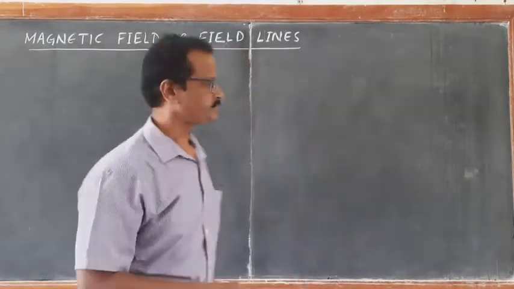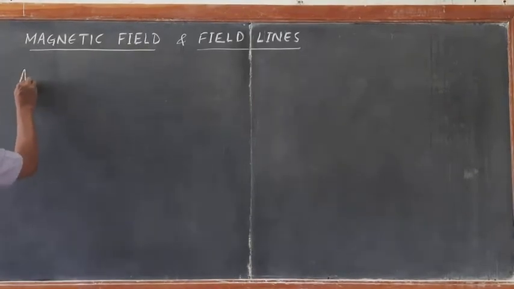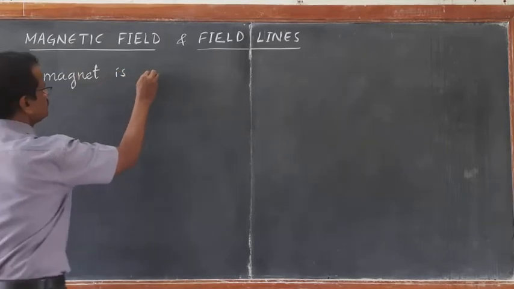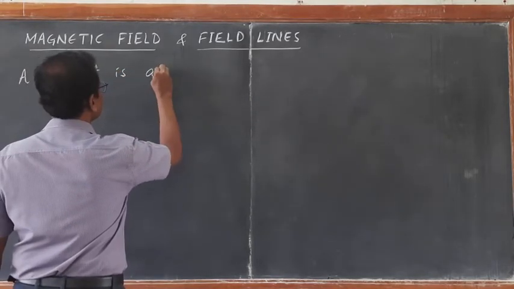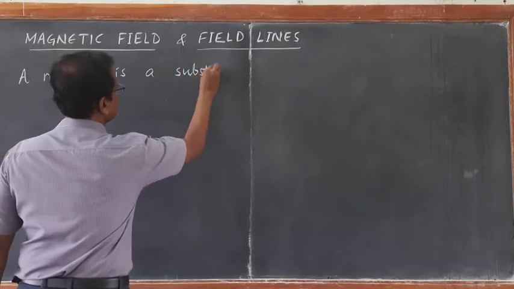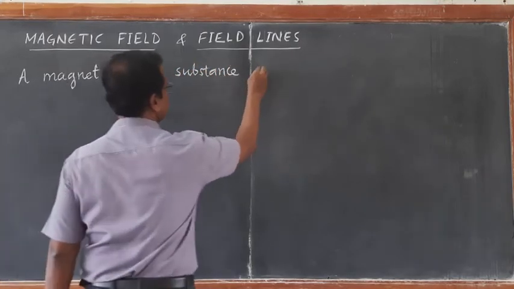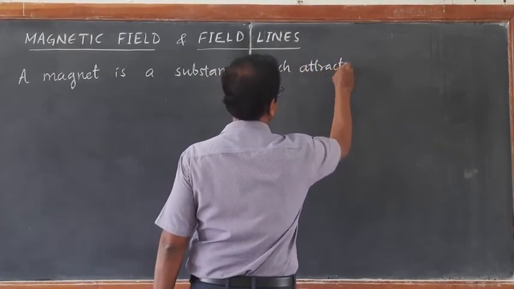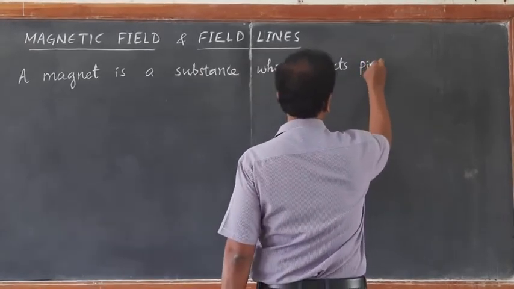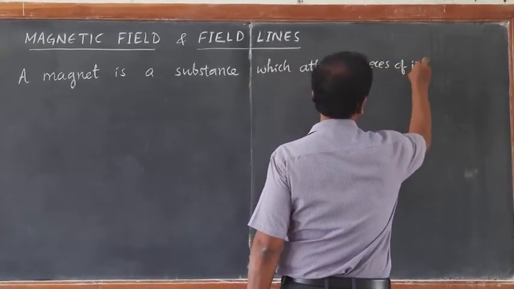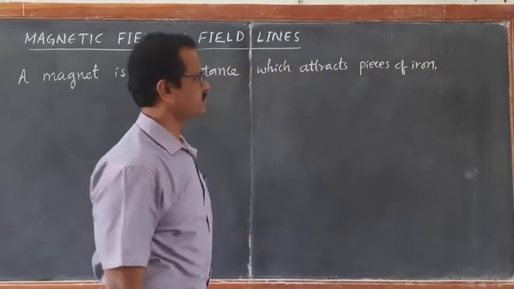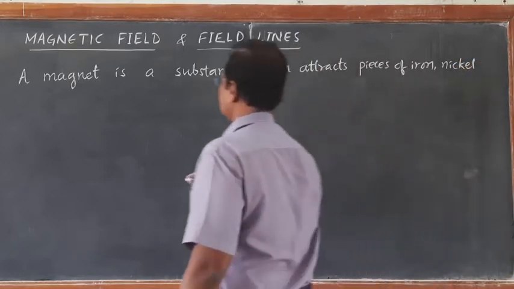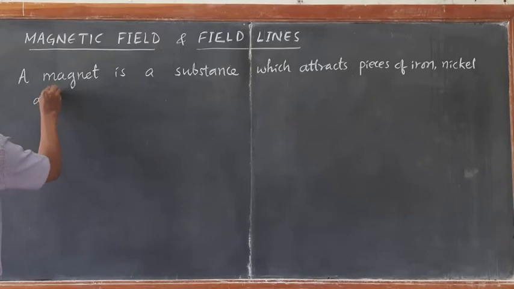So what is a magnet? A magnet is a substance which attracts pieces of iron and iron-like materials like nickel and cobalt.